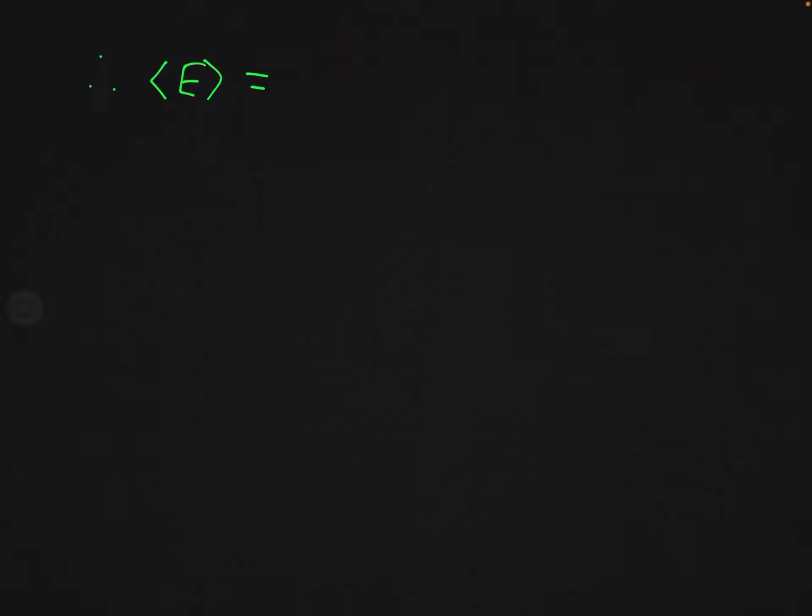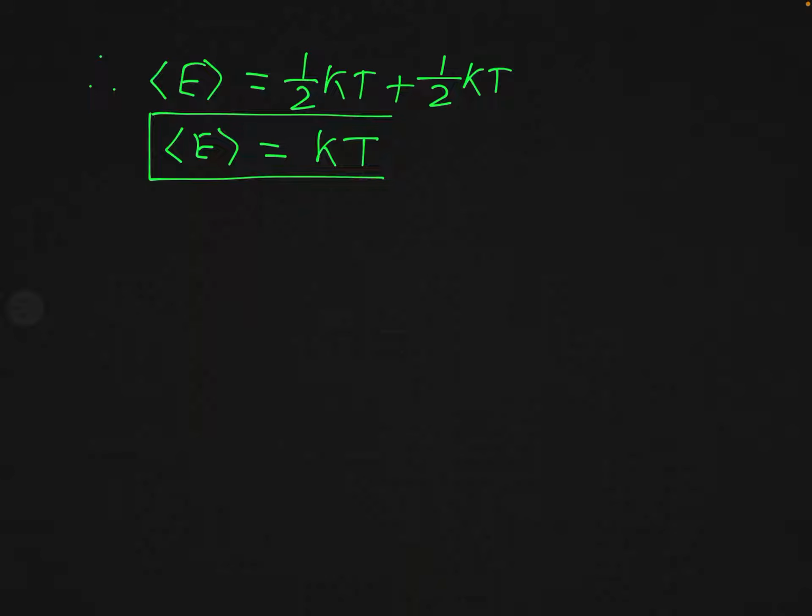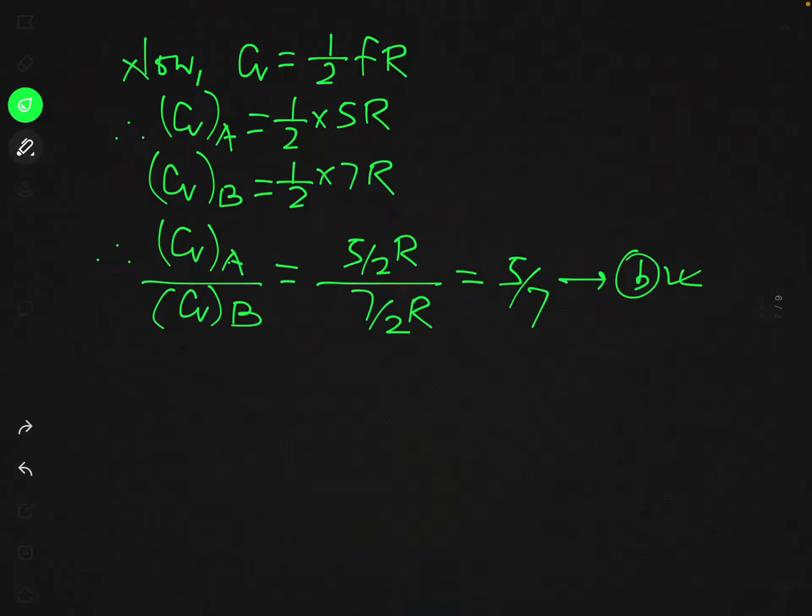So corresponding to the first quadratic term, the energy will be half kT. Corresponding to the second quadratic term, again the mean energy is half kT, and so the total mean energy of this linear harmonic oscillator will be equal to kT. So you can see which option is correct in this case.